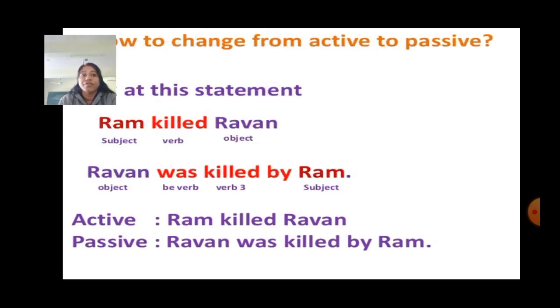How to change from active to passive? Let's see the sentence. Ram killed Ravan. Here Ram is subject, killed is verb and Ravan is object. Now object will come at the first place. It will become subject. Ravan was killed by Ram. Here we will use third form of the verb, that is past participle form of the verb.